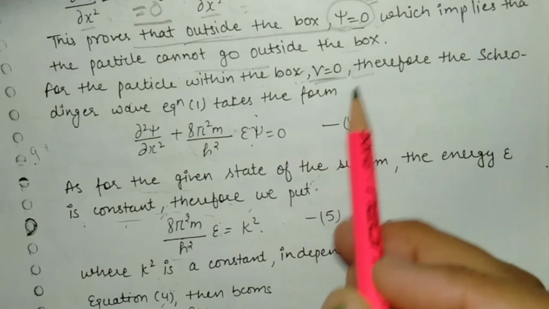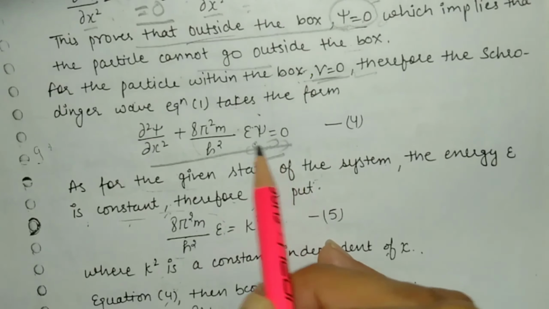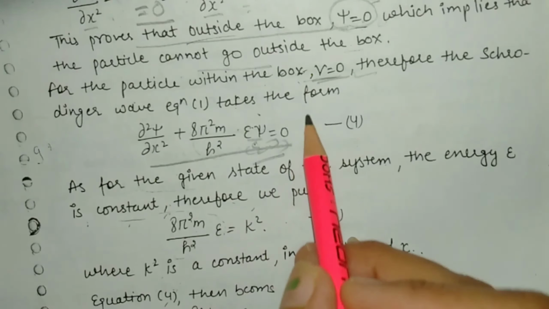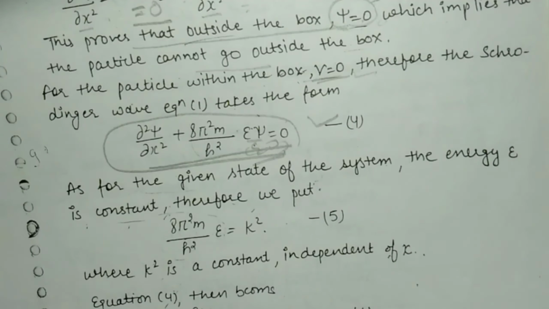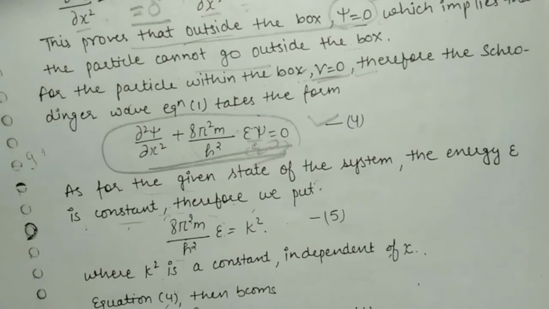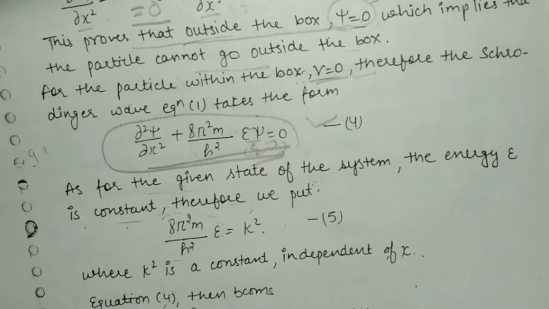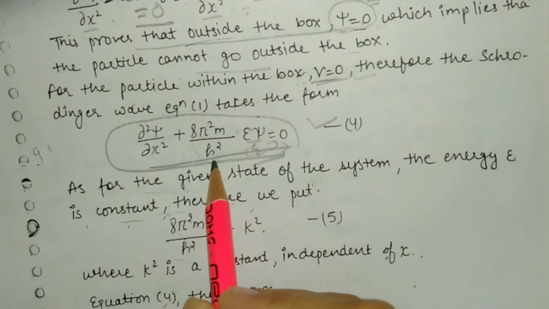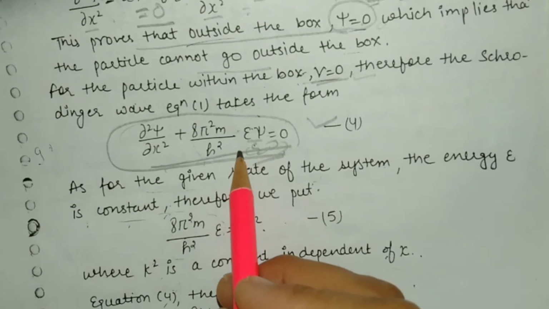So according to that condition, the Schrodinger wave equation can be written as E minus 0, which is equal to E psi. This is the equation from which we will calculate the probability of the electron inside the box. So we have to simplify this equation.